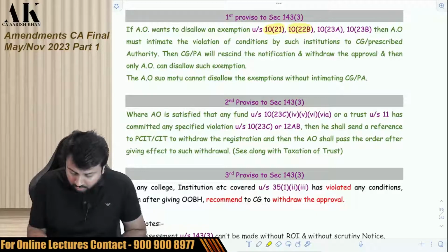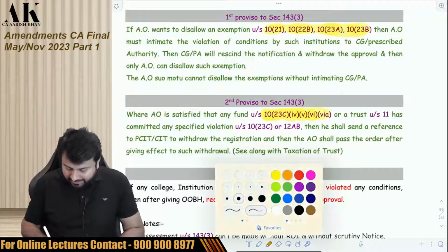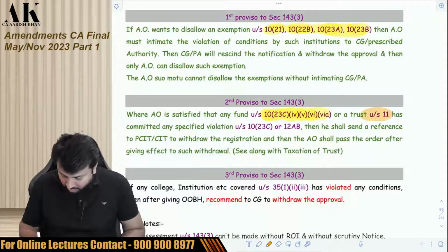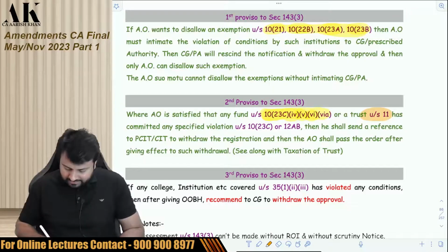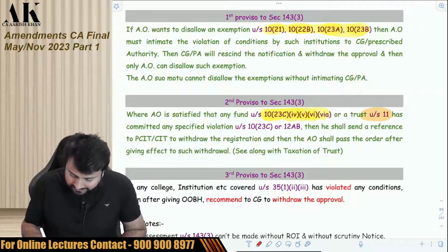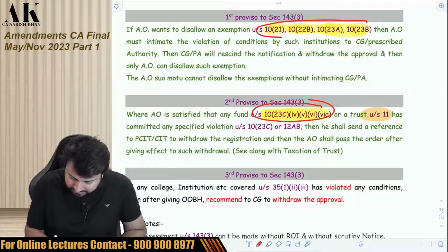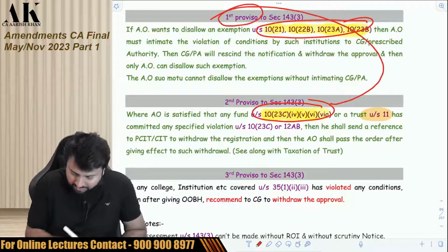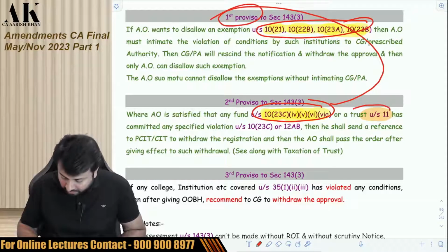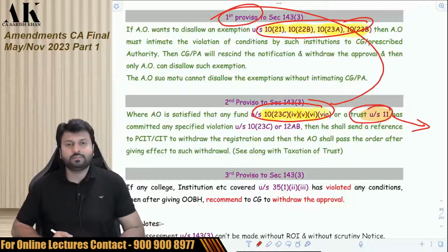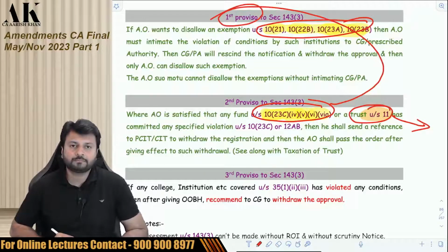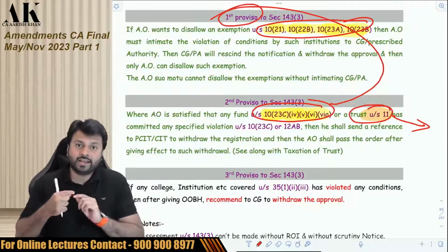I'm just highlighting a few sections. 1, 2, 3, 4, 5, 6, 7, 8. I am highlighting all of them in yellow. Okay. And I am highlighting one section in orange. Now what used to happen? All these yellow sections were under the first proviso. And this orange one was under some other proviso. Okay. So now the government has done realignment of the provision.